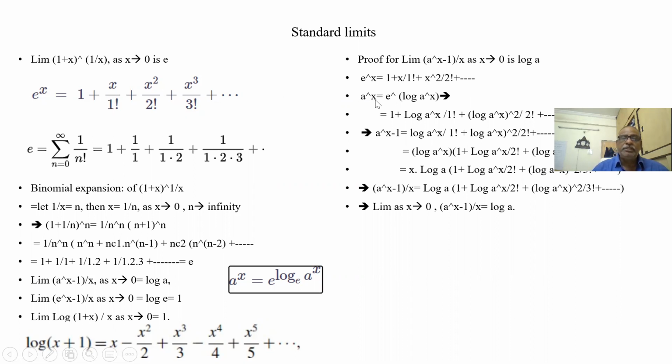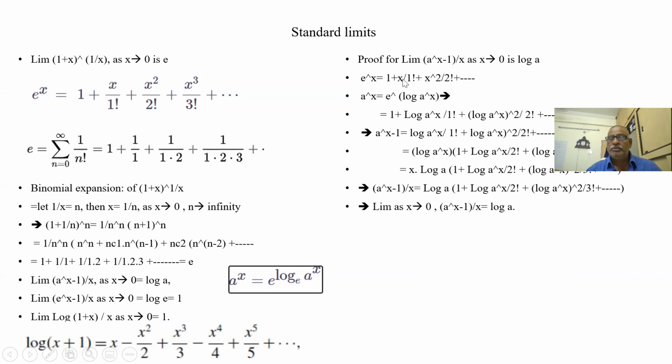So what is a to the power of x? a to the power of x is e to the power of log a to the power of x. This is how we define it. Suppose I take log on both sides: log a to the power of x is equal to x log a times log e. Log e is 1. So both are the same. I have taken e to this side. So e to the power of x is equal to e to the power of log a to the power of x. In this formula, I am substituting log a to the power of x in place of x.